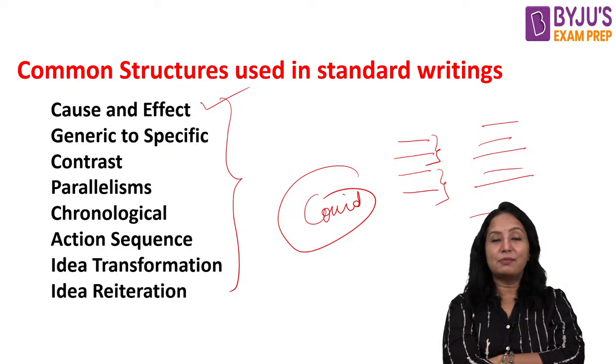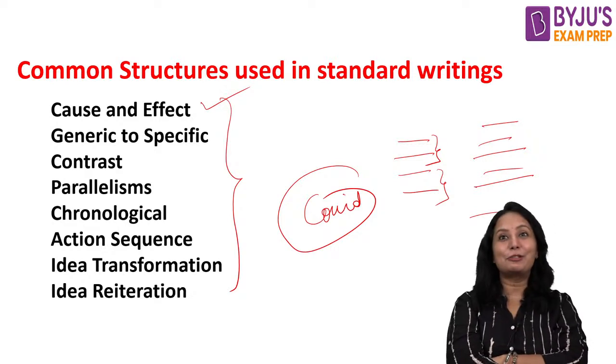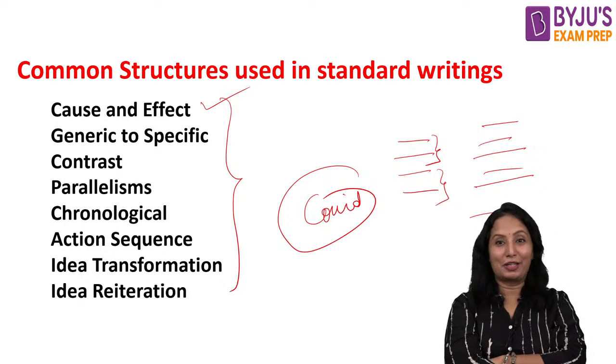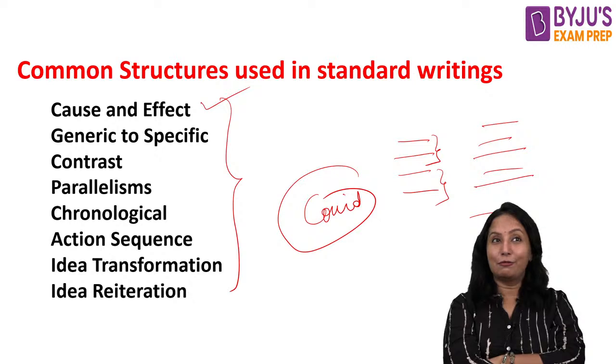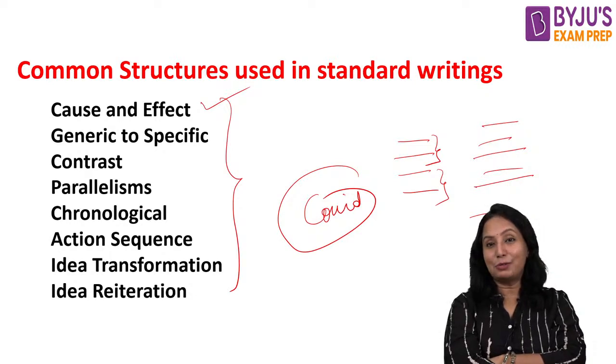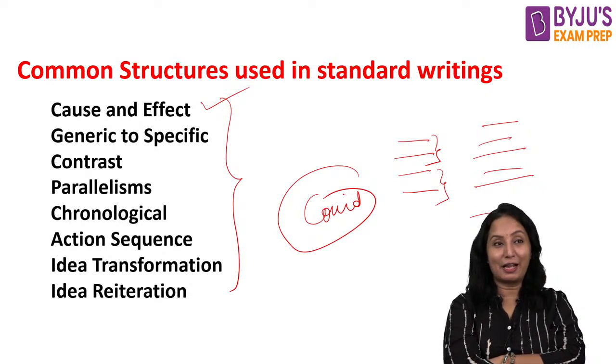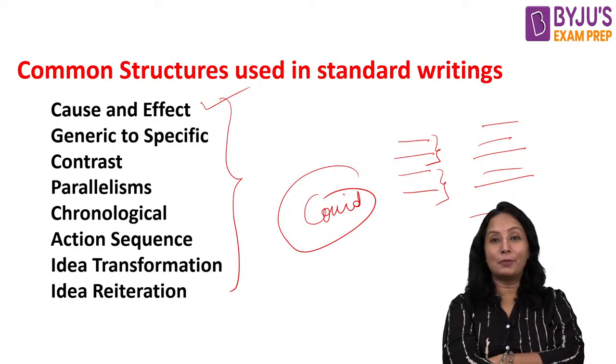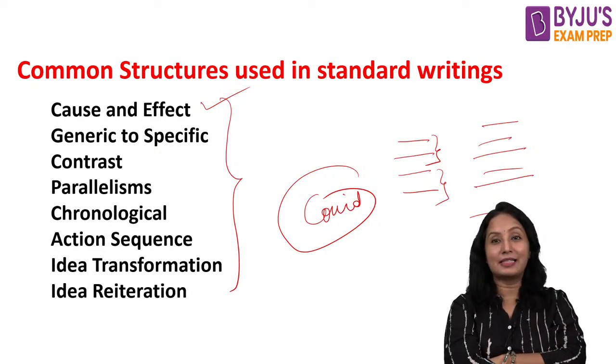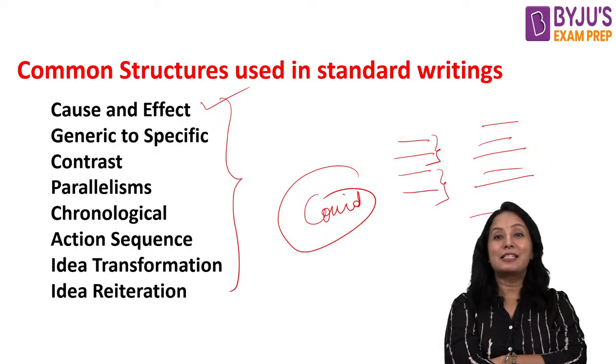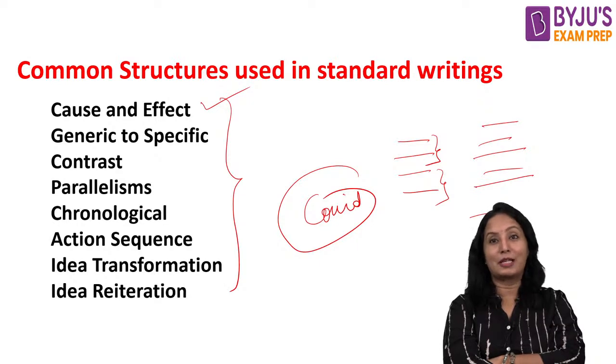Many times in a paragraph they generally talk about things broadly and ultimately go on to specific factors. That is generic to specific. For example, you would have seen a paragraph talk about common environmental problems, then suddenly talk about a specific one, like why the temperature is growing high.